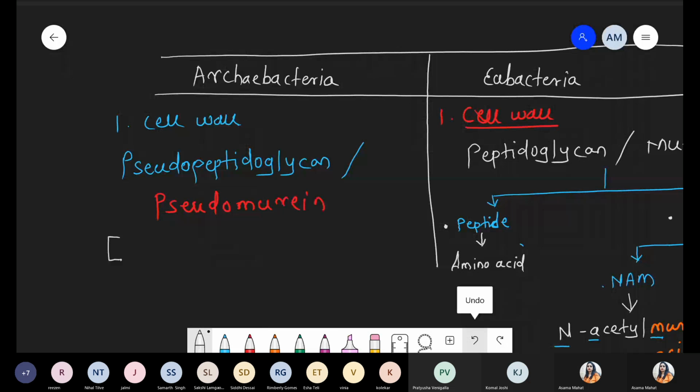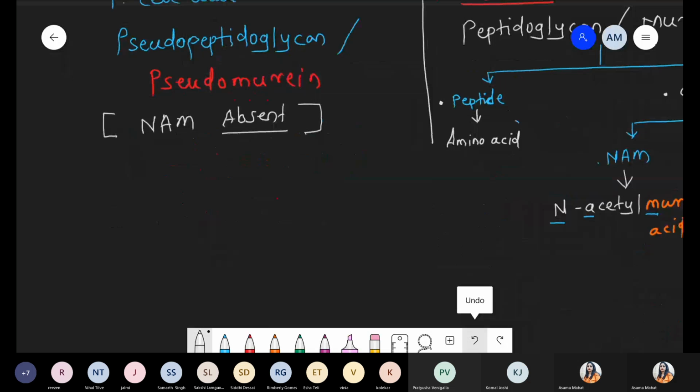We just discussed one sugar, N-acetyl muramic acid. It is totally absent from the cell wall of archaebacteria, which has pseudopeptidoglycan. In place of muramic acid, there is another sugar, N-acetyl talosamine. So we write the cell wall as pseudopeptidoglycan,